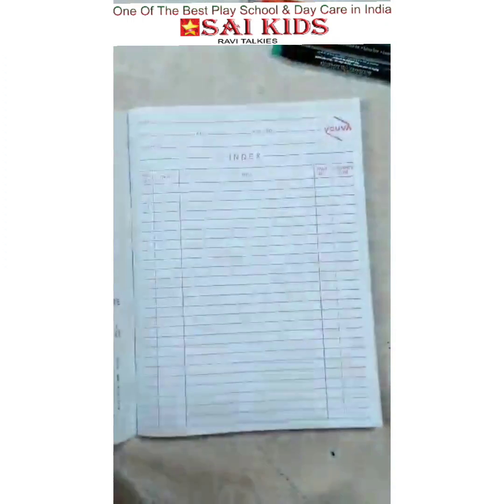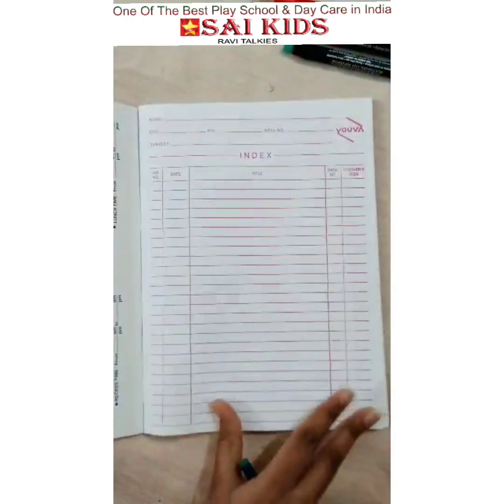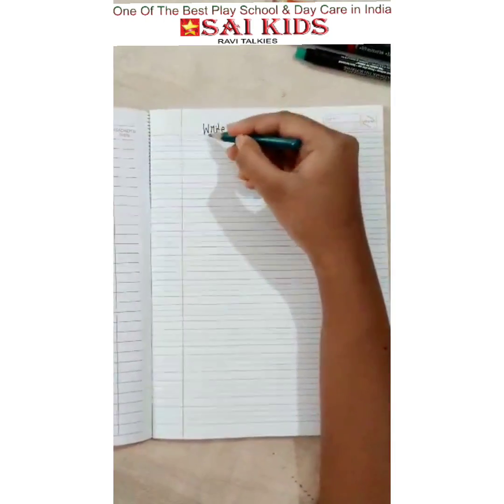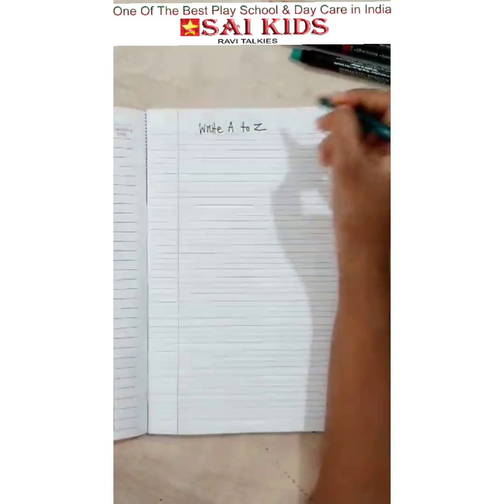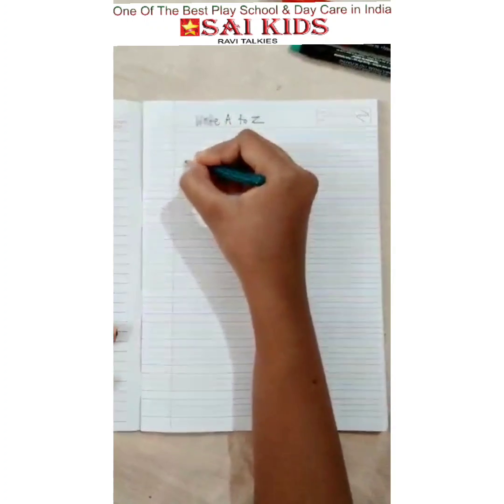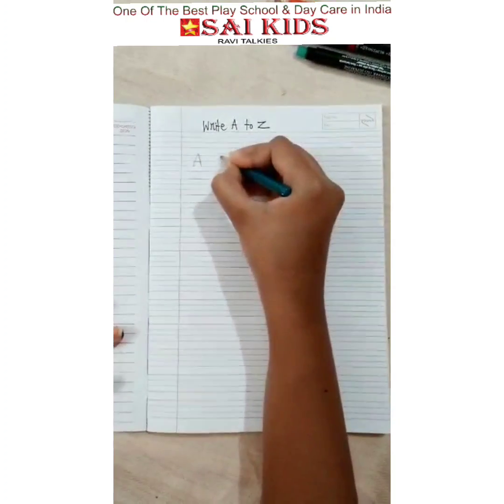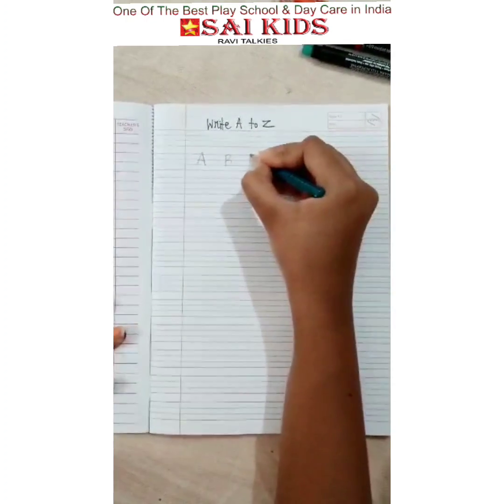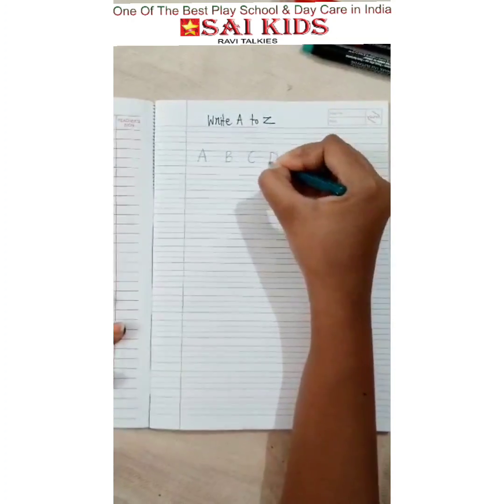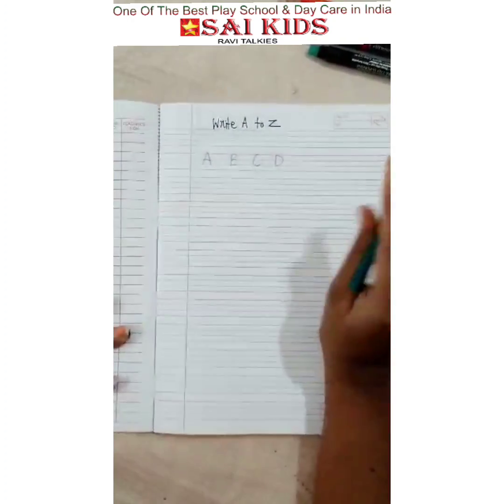So parents, this is the 4-line copy. This will be our English copy for the session. Let's start by writing A to Z. Give them to write A to Z and they will write it like so. A, B, C, D, and they will write it up to Z.